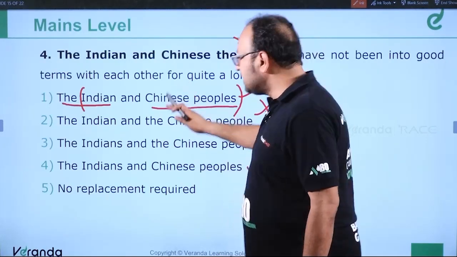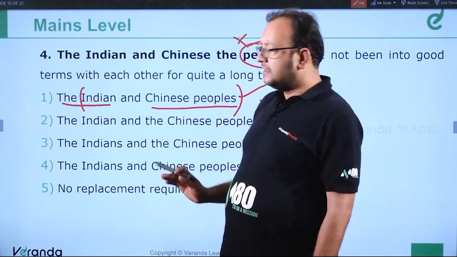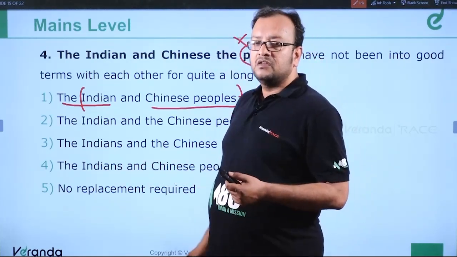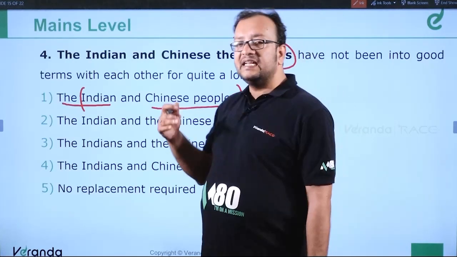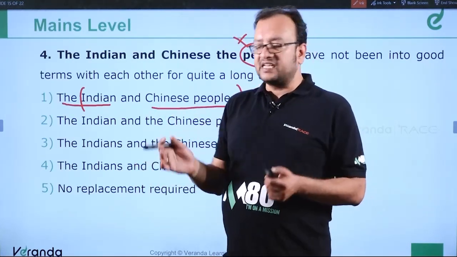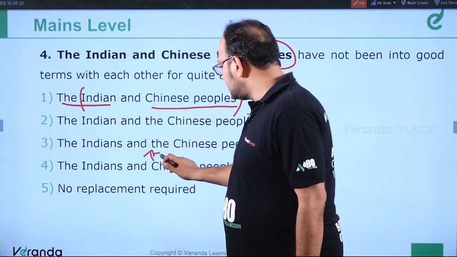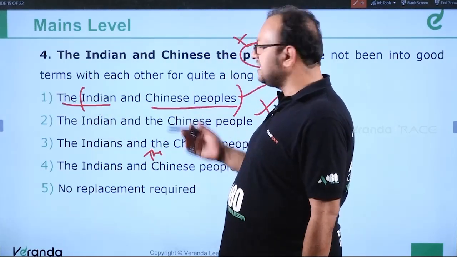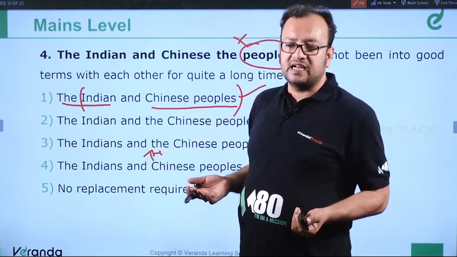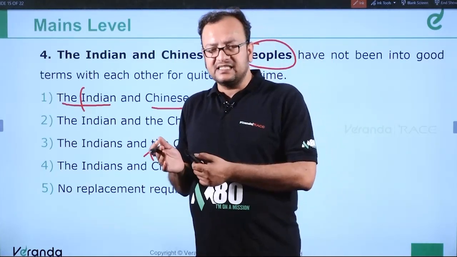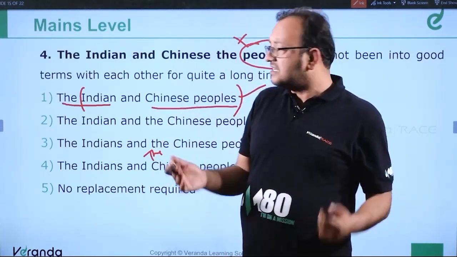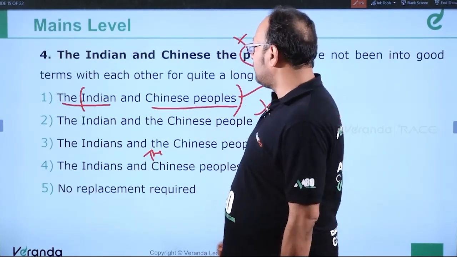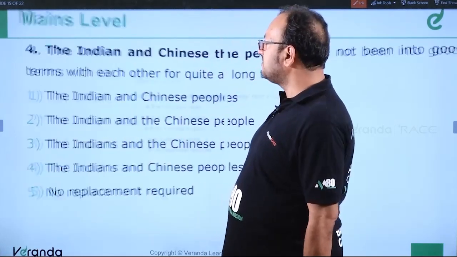I'll tell you why. If you see the other options, this is the best option available. If you see option number 4, the Indians and Chinese peoples. So it means we could have written the Indians and the Chinese are not in good terms with each other. So that's what we have written over here, the Indian and Chinese. And we have added peoples, no problem in that. The Indians and the Chinese are not in good terms with each other could have been a better answer, but we have this option over here, the Indian and Chinese peoples. Clear? So this is the answer. Option number 1. Question number 5.